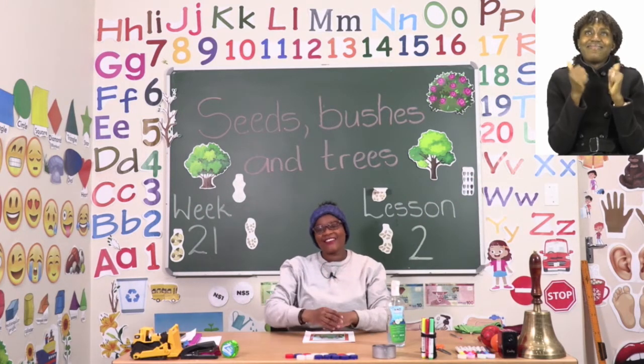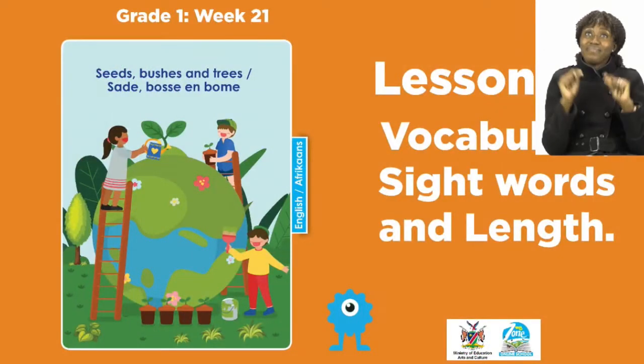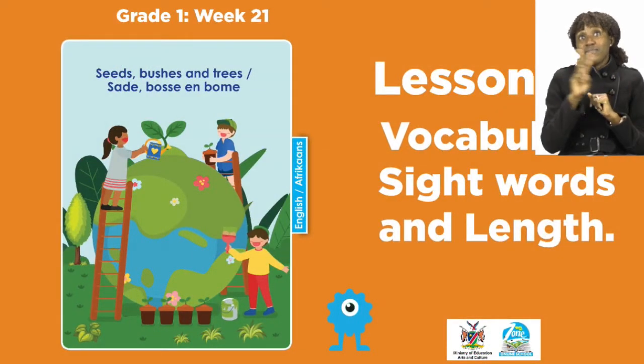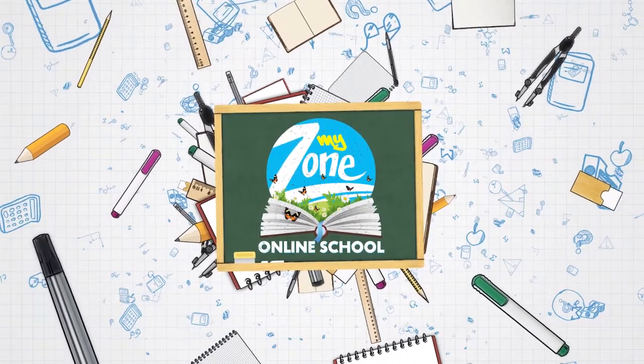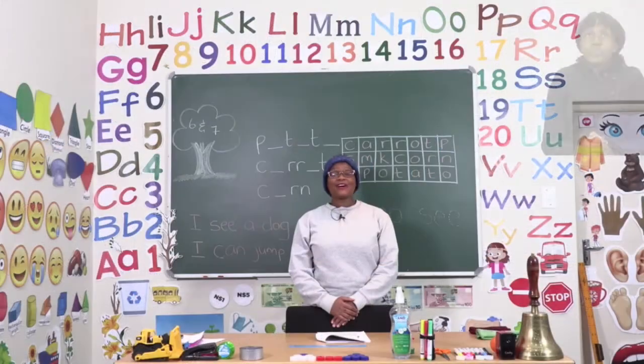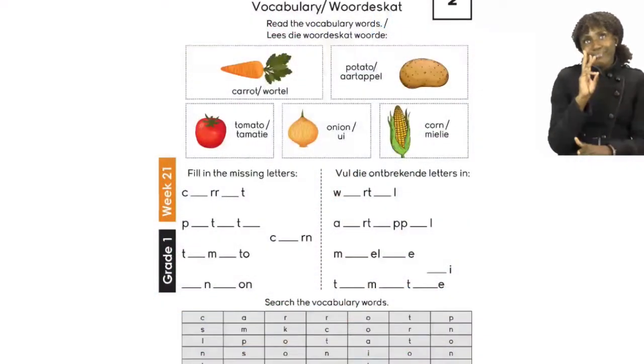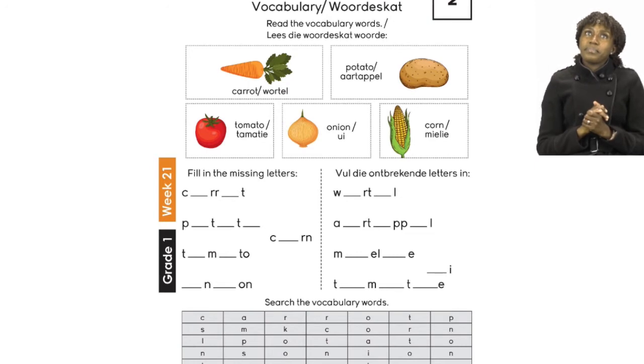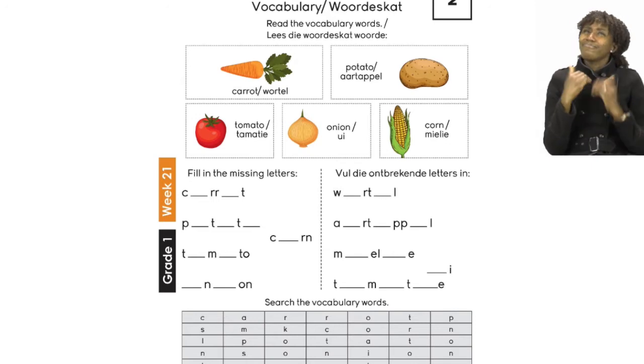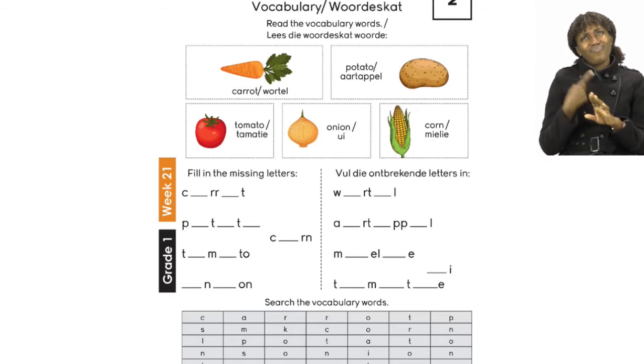Yay! Good job, everyone! For today's lesson, we will be talking about vocabulary, sight words, and length. For our lesson, boys and girls, let us begin by going to page 6. On page 6, we are going to be doing our vocabulary words. Remember, vocabulary words are important because they widen our vocabulary. We should try and use any new words we find every time we are writing and speaking.